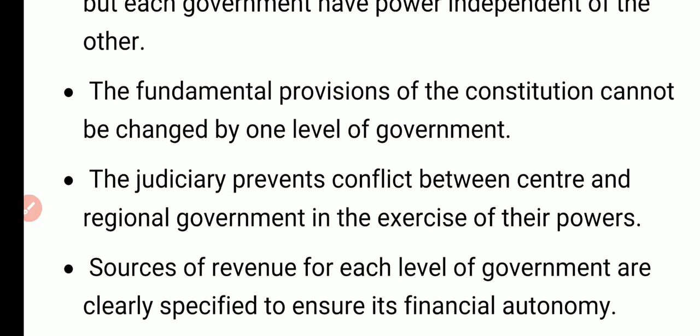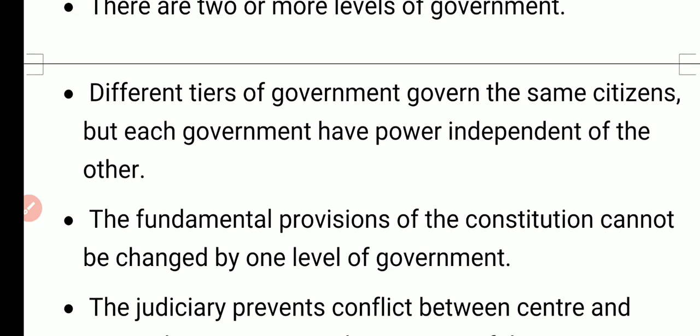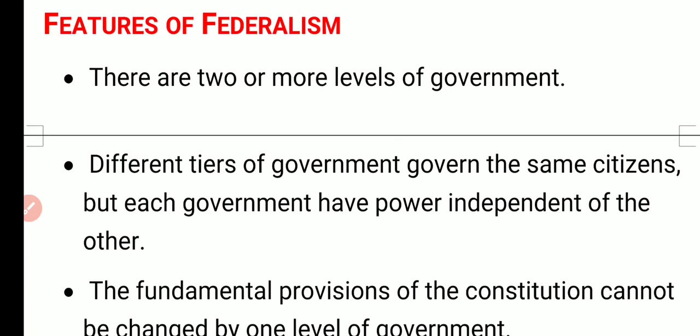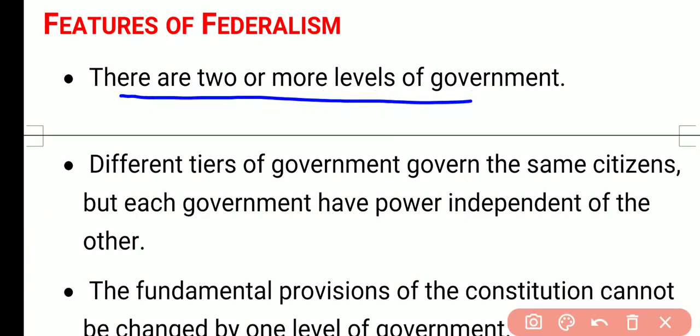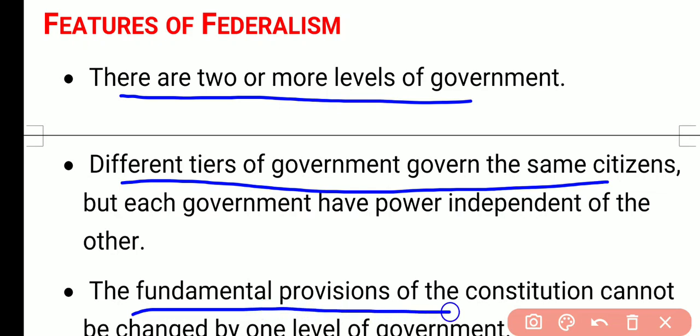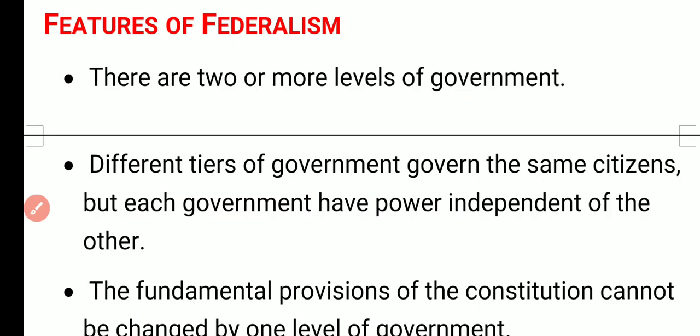अब दोबारा से हम इसको रिकैप्चुलेट कर लेते हैं. What are the features of federalism? There are two or more levels of government in federalism. First feature, there are two or more levels of government. Second, different tiers of government govern the same citizens. Third, fundamental provisions of the constitution cannot be changed by the single government, one level of government.